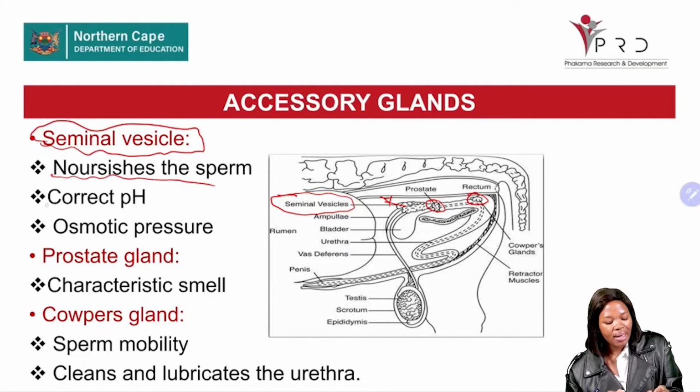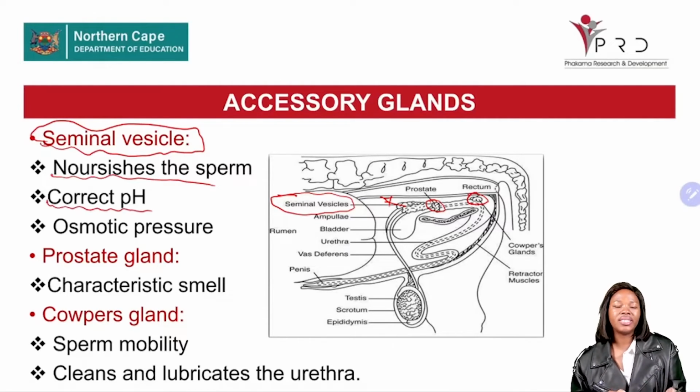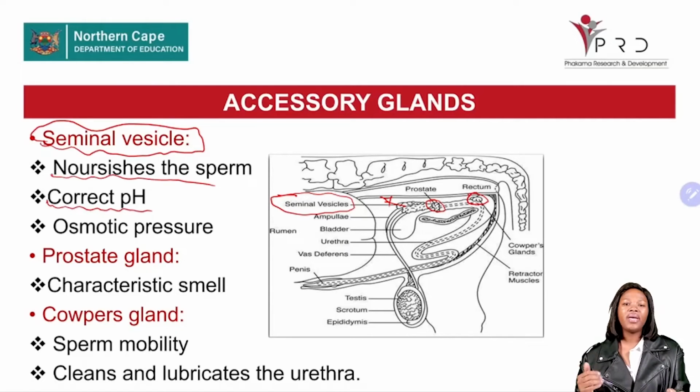Secondly, it is responsible for correcting the pH. The pH of the semen or the sperm cells has to be slightly alkaline, not acidic, because an acidic environment kills the sperm cells. They do not survive in an acidic environment.